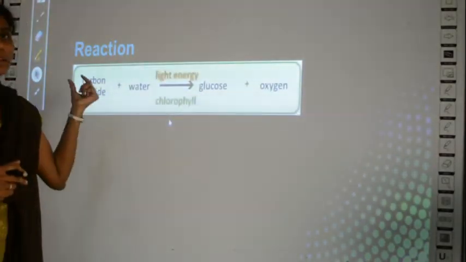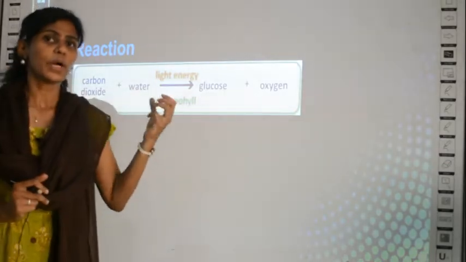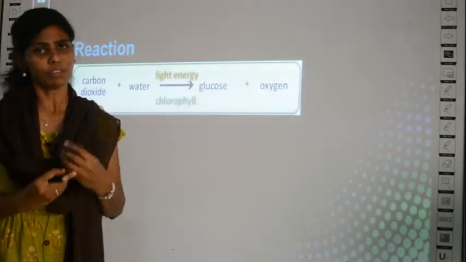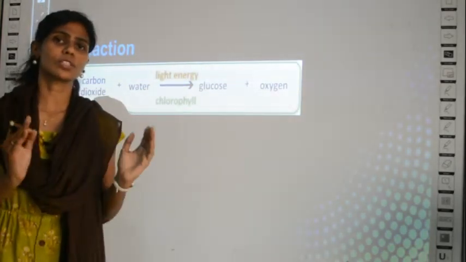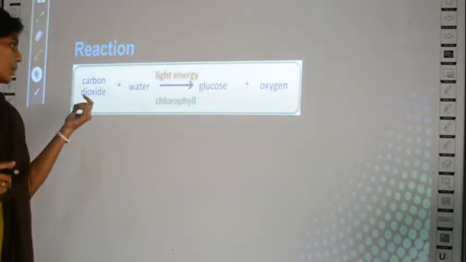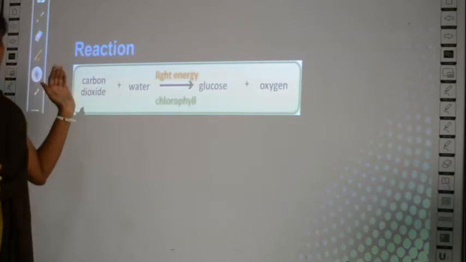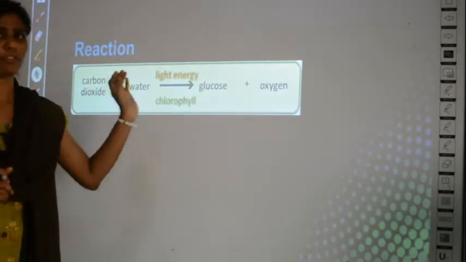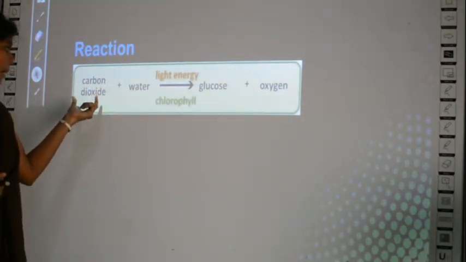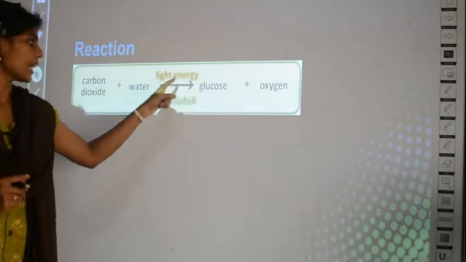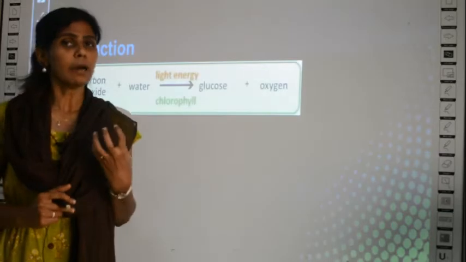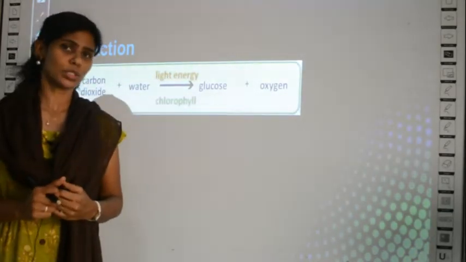Then you need to learn this, okay? This is the word equation of photosynthesis. In chemistry you learn many equations, no? Similarly, the process of photosynthesis can also be represented in the form of an equation. So you need to memorize this equation. What is it? We have already studied what is happening. The same process is given in the form of an equation. So what is used in photosynthesis? Carbon dioxide, water and light energy with the help of chlorophyll. What is this chlorophyll? It is a pigment which helps in the process of photosynthesis.